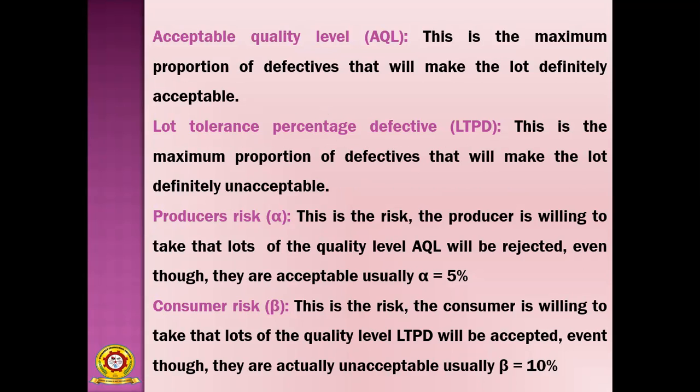The acceptable quality level is the maximum proportion of defectives that will make the lot definitely acceptable. How many defectives are maximally accepted will be treated as the acceptable quality level. It is the maximum number of defectives found, where you still accept that lot.